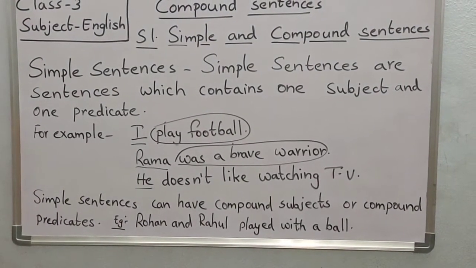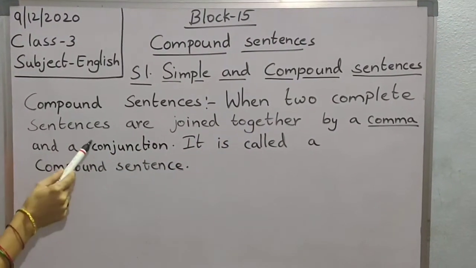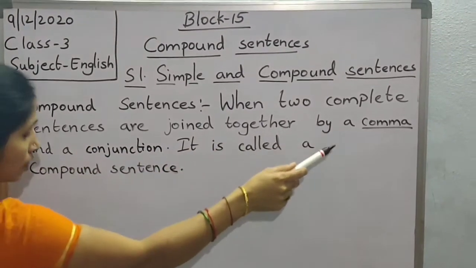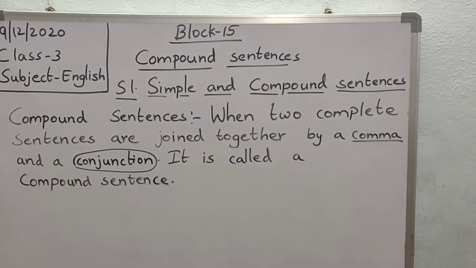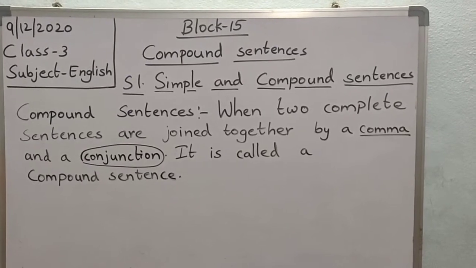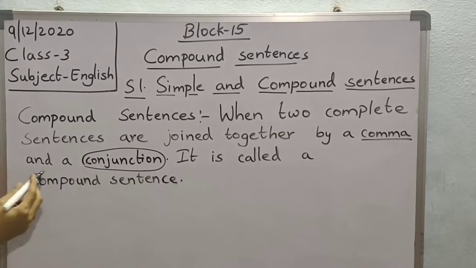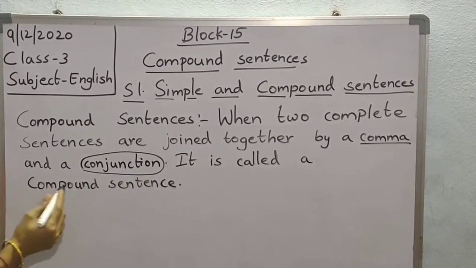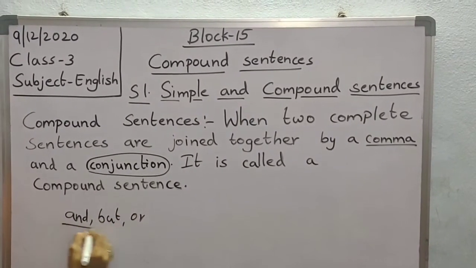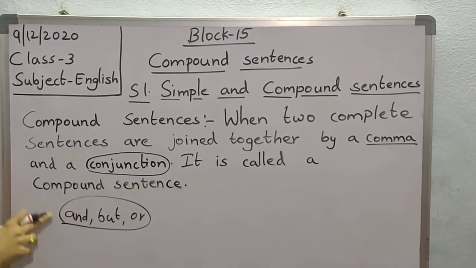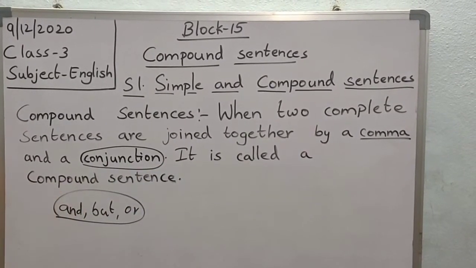Now, let me explain what compound sentences are. Compound sentences: when two complete sentences are joined together by a comma and a conjunction. Conjunction is a new word for you. A conjunction is a word which we use to join two nouns, two verbs or two sentences. The most commonly used conjunctions are and, but, or. More are there, children, but in this class we are going to learn about and, but, or. It is called a compound sentence.